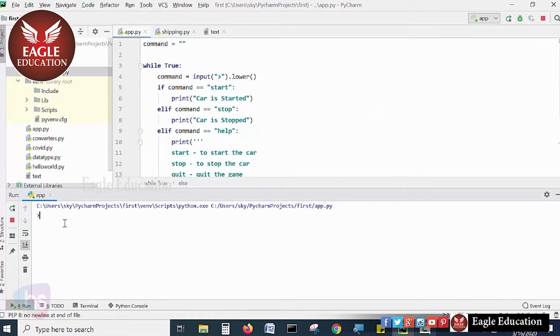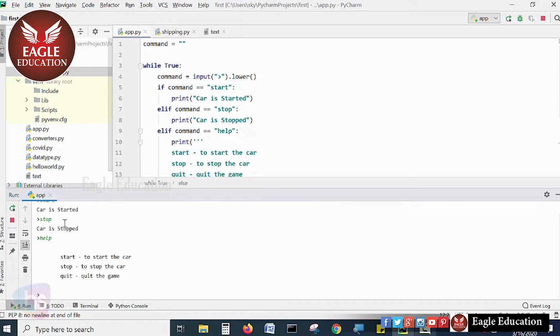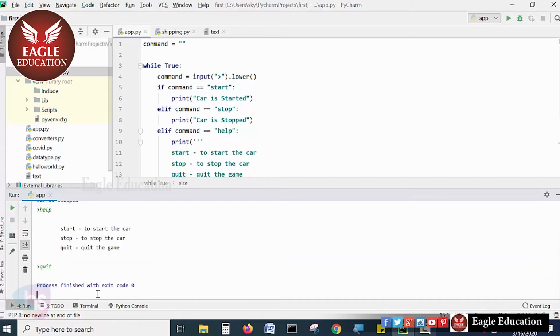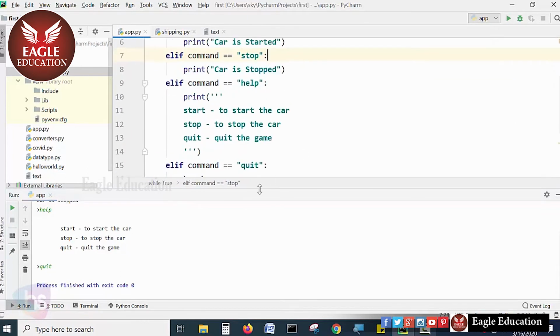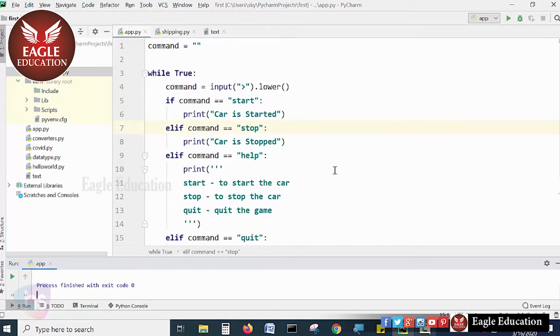I'll recap it. When you press start, the car is started. When you press stop, the car is stopped. When you press help, you have received help: start to start the car, stop to stop the car, and quit to quit the game. And when you press quit, it will quit the game and exit. Till then, the loop is running. Hence, the game that we have implemented is still running.